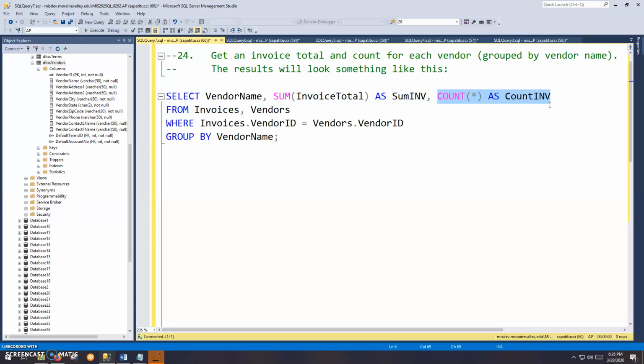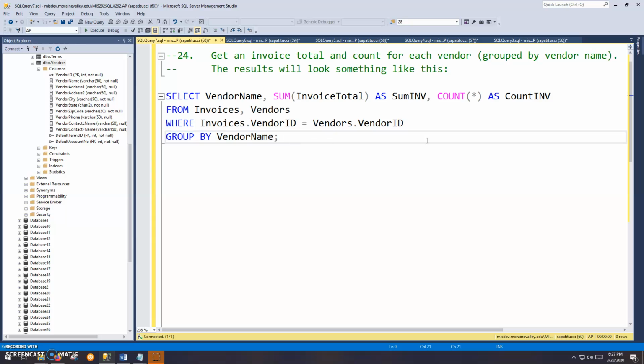count of the invoices. So this is a join because the invoice data obviously comes from the invoices table, but the vendor name itself comes from the vendors table. So we're pulling from two different tables. We've got to do a join. I'm using an implicit join here because we weren't told one way or another. And I need my where clause to join on that common column because it's just a join. And now the group by clause, we're grouping by vendor name.